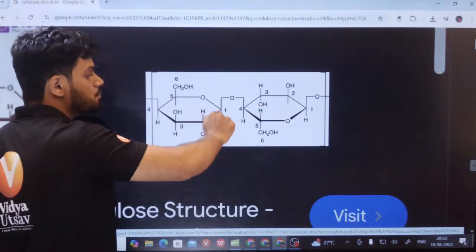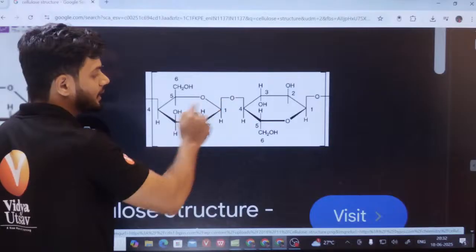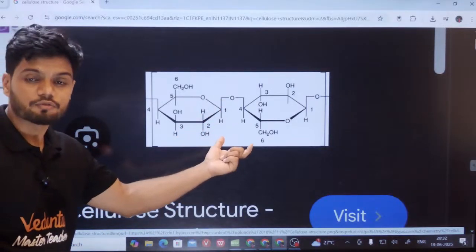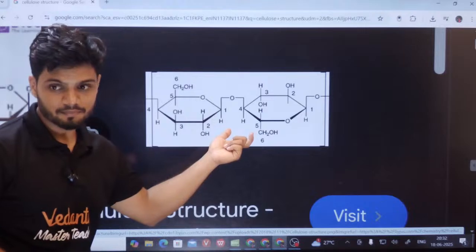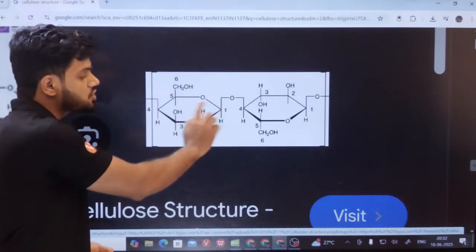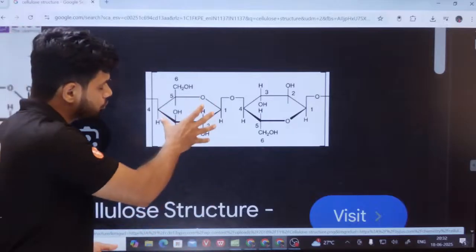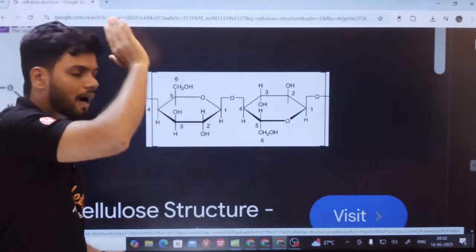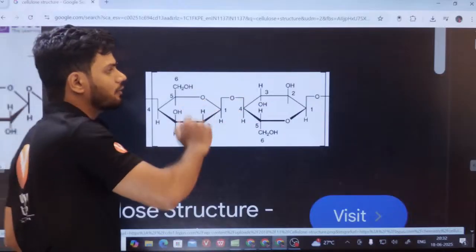Now this is called beta 1,4 linkage. This linkage is found in the case of your cellulose. This is the cellulose structure. Can you see beta 1,4 linkage in the case of cellulose? Here glucose, here also glucose. Long chain of glucose. Between each glucose we have beta 1,4 linkage.